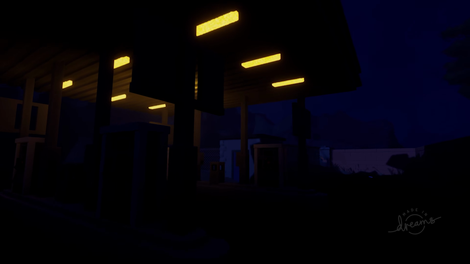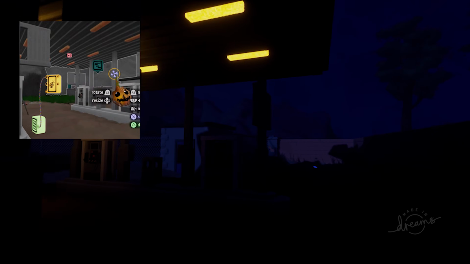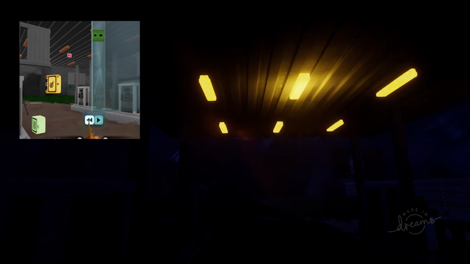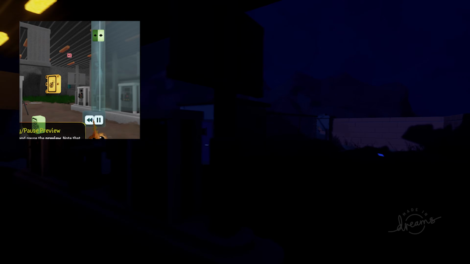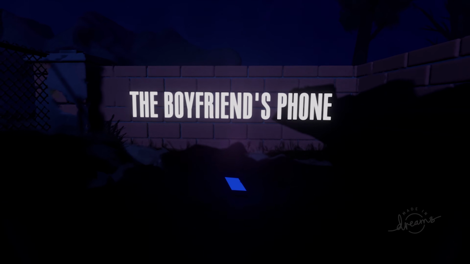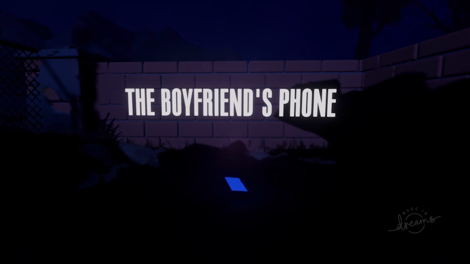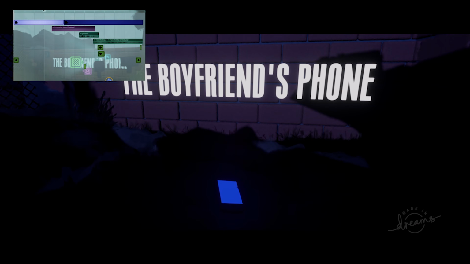As we approach the gas station, another trigger zone causes the lights to stop buzzing on and off. Very simply done with a keyframe and a timeline. Another jump scare triggers a very simple cutscene made with audio and camera transitions as you hear the car mysteriously driving away. Off screen, the game is removing the car and opening a new pathway for the character, as well as activating some more creepy triggers.